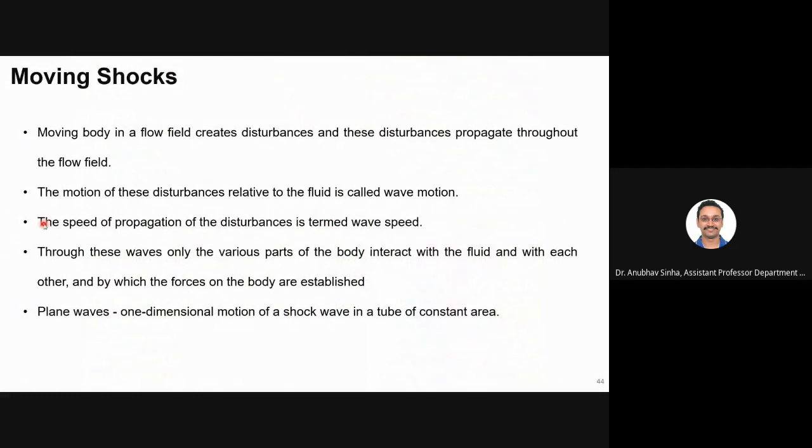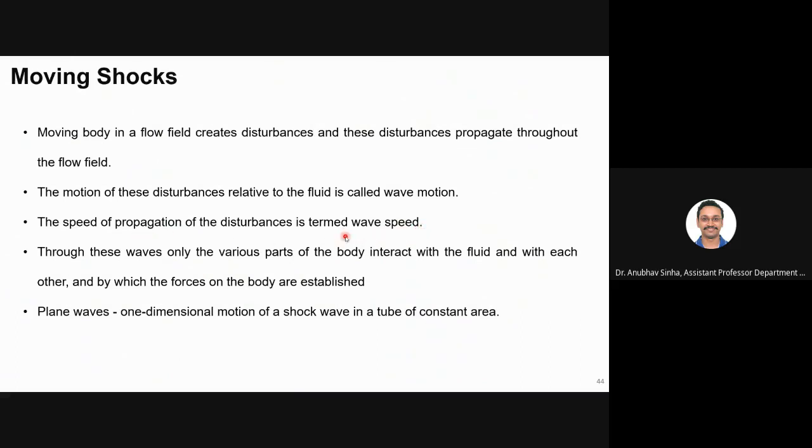Basically, a body moving at supersonic speed creates a disturbance, and that disturbance travels as a shock. The motion of this disturbance is called wave motion, which is related to the fluid, and different types of waves will have different wave speeds.